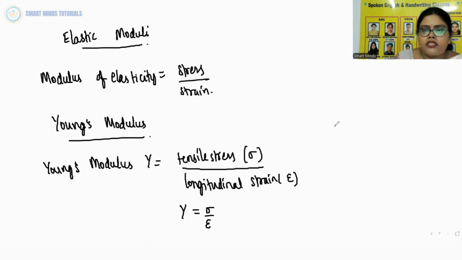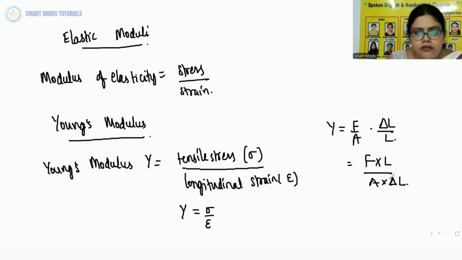We know that Y is equal to F by A into delta L by L. So that is F into L by A into delta L. Since strain is a dimensionless quantity, the unit of Young's modulus is the same as that of stress, that is Newton per meter square or Pascal.